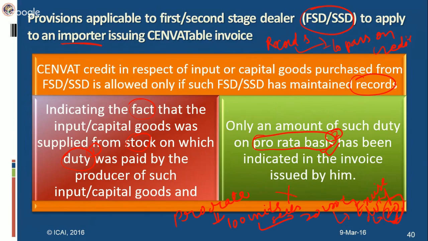Let's have a quick recap of the amendments so that you can recap them in an easy manner, all the amendments. Basically, there are 3 effective dates from which the amendments have become applicable. The first one is 1st March 15, then 1st April 15, and the third date is 1st June 15. First of all, we will discuss the amendments which became applicable from 1st March 15.